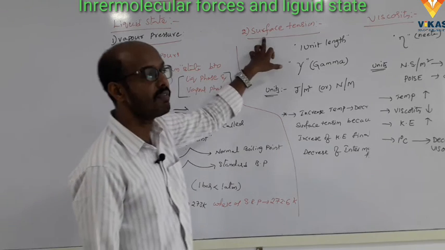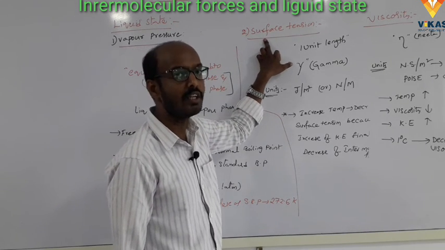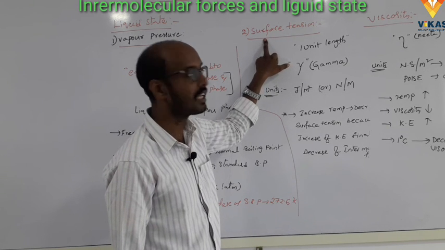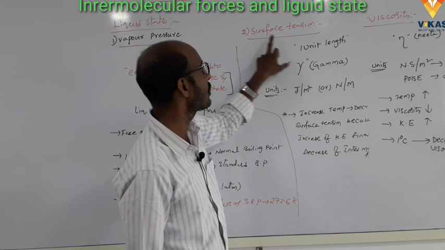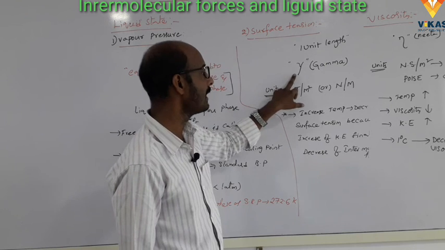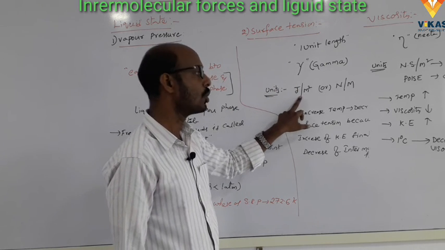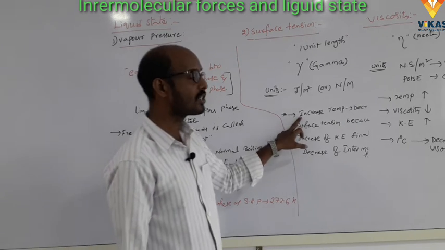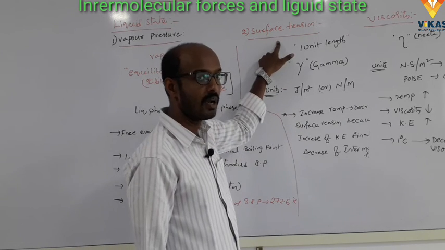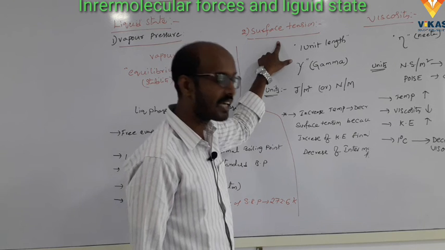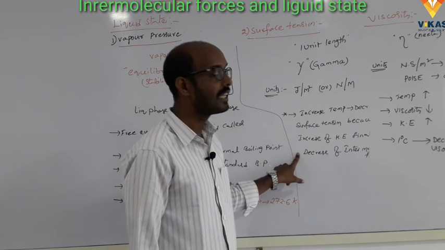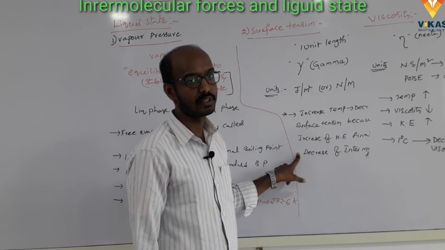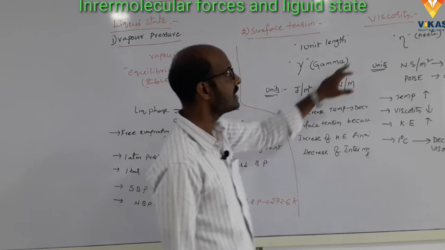And next one, surface tension. What is surface tension? The force acting on the surface of the liquid per unit length is called surface tension. It is denoted by gamma and units are joules per meter square or Newton per meter. If the temperature increases, the surface tension decreases because of increasing of the kinetic energy, and finally decrease of the intermolecular forces.